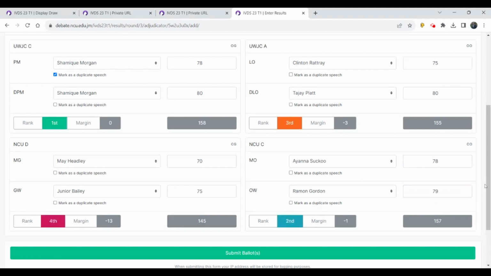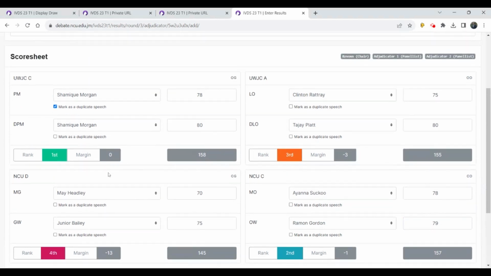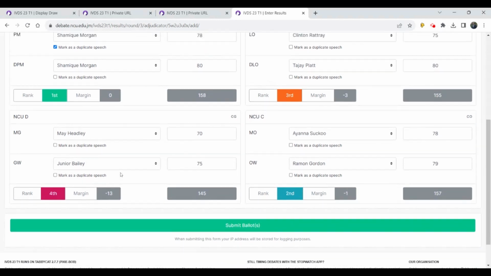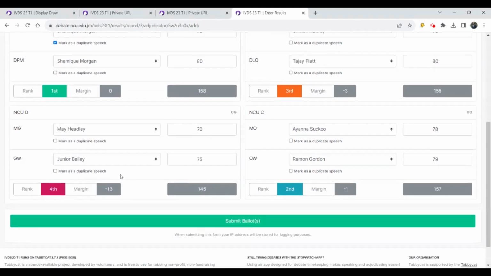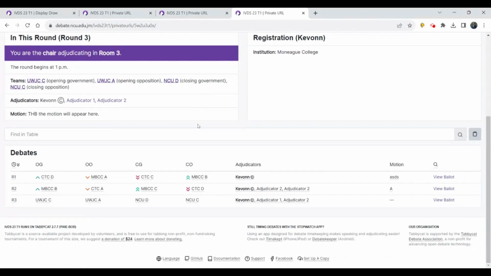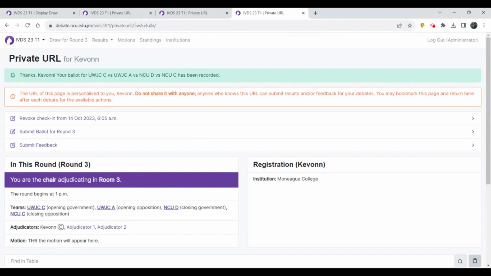Oops. There we go. And so it will indicate that first went to the opening government team, second went to the closing opposition team, third went to the opening opposition, and fourth went to the closing government. Once you verify that these are the rankings and the scores with the remainder of the panel, you go ahead and select submit ballot. That will communicate the ballot to the tab team, and you should see an indication that your ballot was submitted at the top of your page.